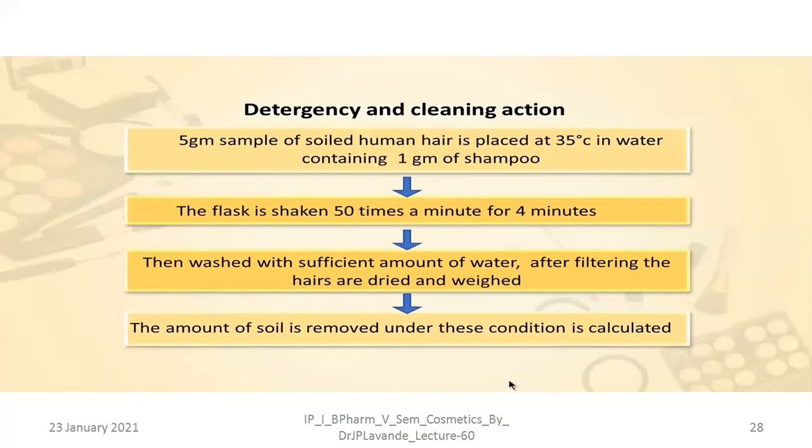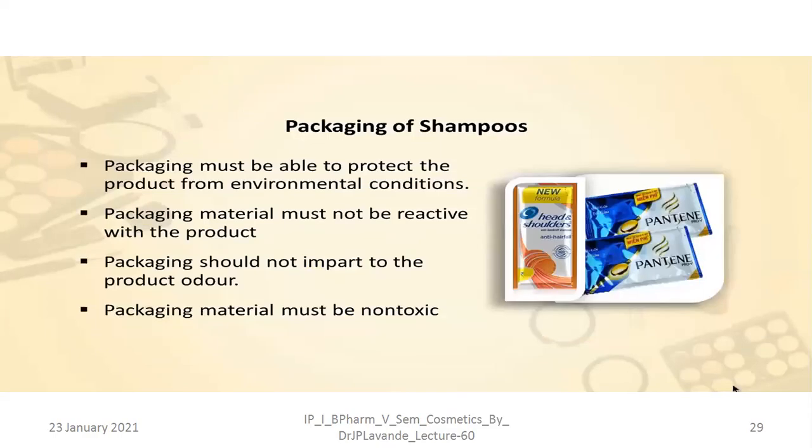That is placed at 35 degrees Celsius in water containing 1 gram of shampoo. The flask is shaken 50 times a minute for 4 minutes, which means 200 times it should be shaken. Then it is washed with a sufficient amount of water, and after filtering, the hairs are dried and weighed. The amount of soil removed under these conditions is to be calculated.